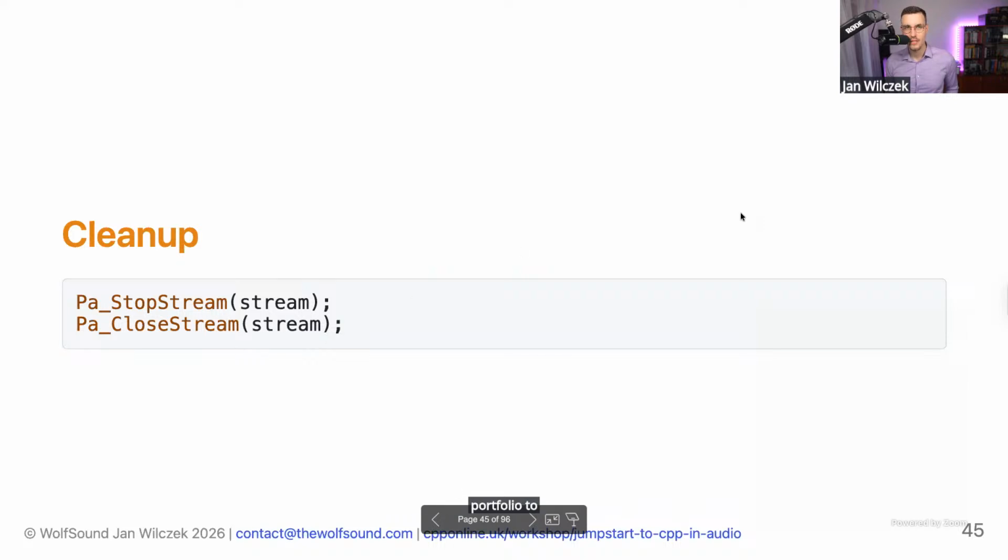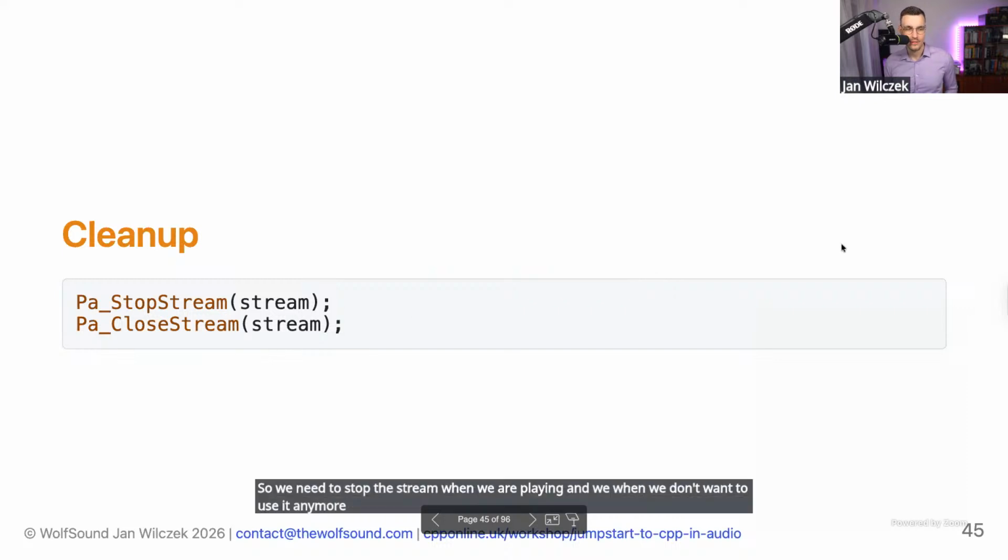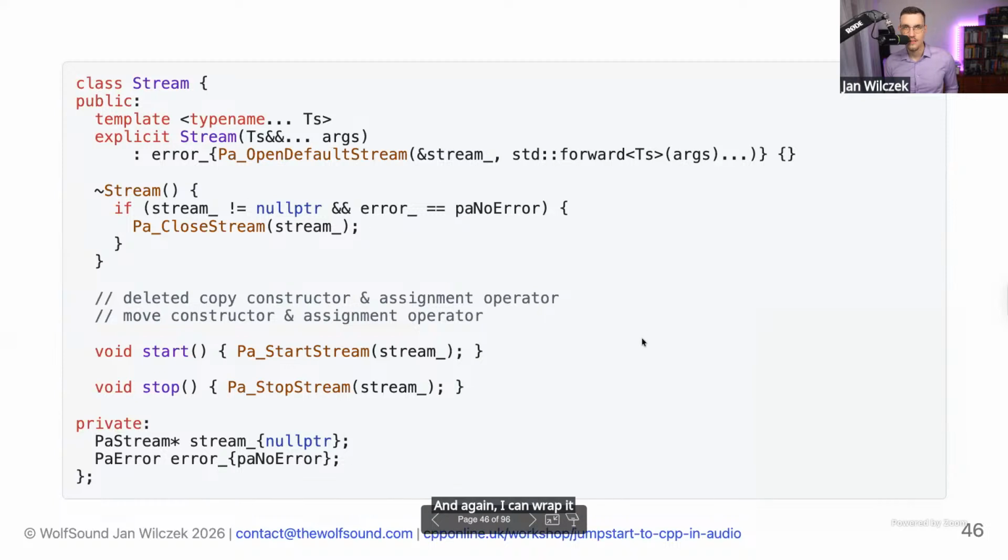So we need to stop the stream when we're done playing, and when we don't want to use it anymore, we just call close stream. And again, we can wrap it in a nice RAII class with nice start and stop functions.